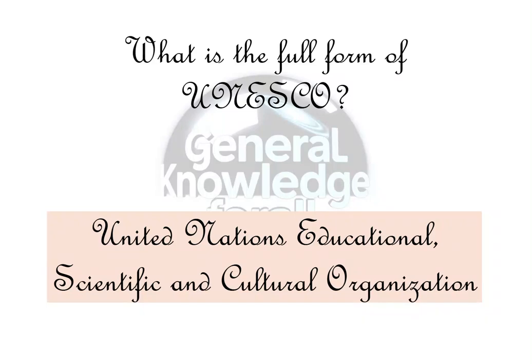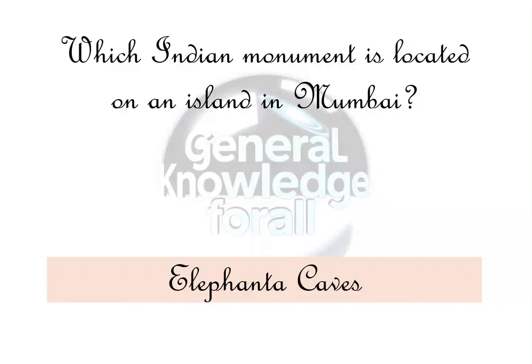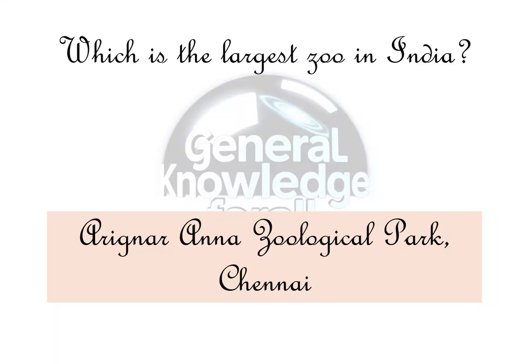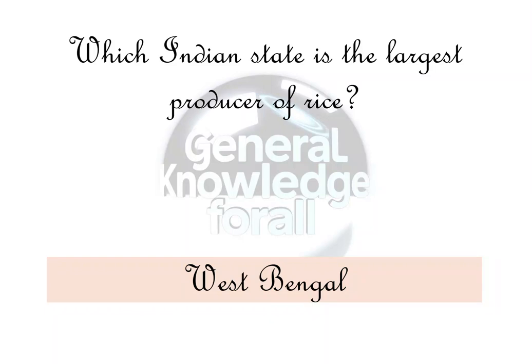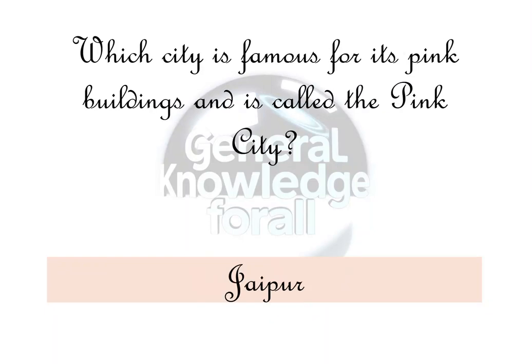United Nations Educational, Scientific and Cultural Organization. Which Indian monument is located on an island in Mumbai? Elephanta Caves. Which is the largest zoo in India? Arignar Anna Zoological Park, Chennai. Which Indian state is the largest producer of rice? West Bengal. Which city is famous for its pink buildings and is called the Pink City?